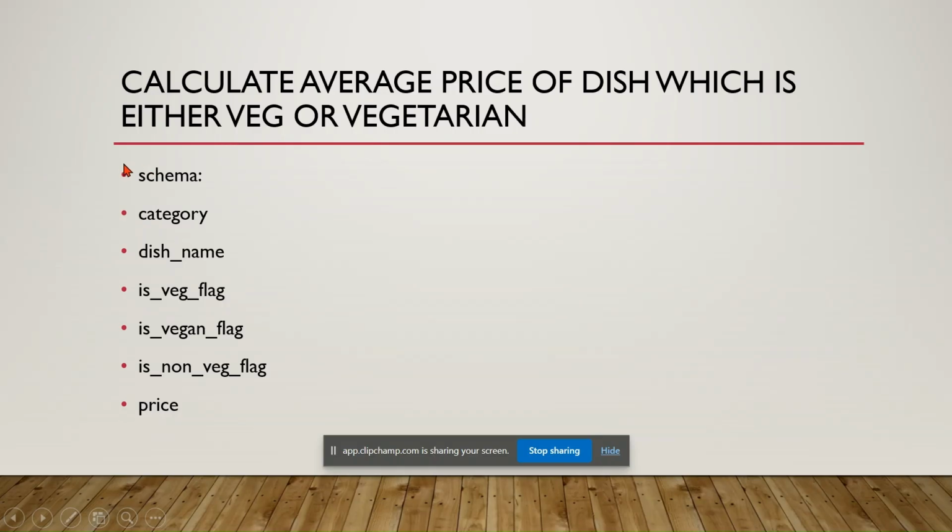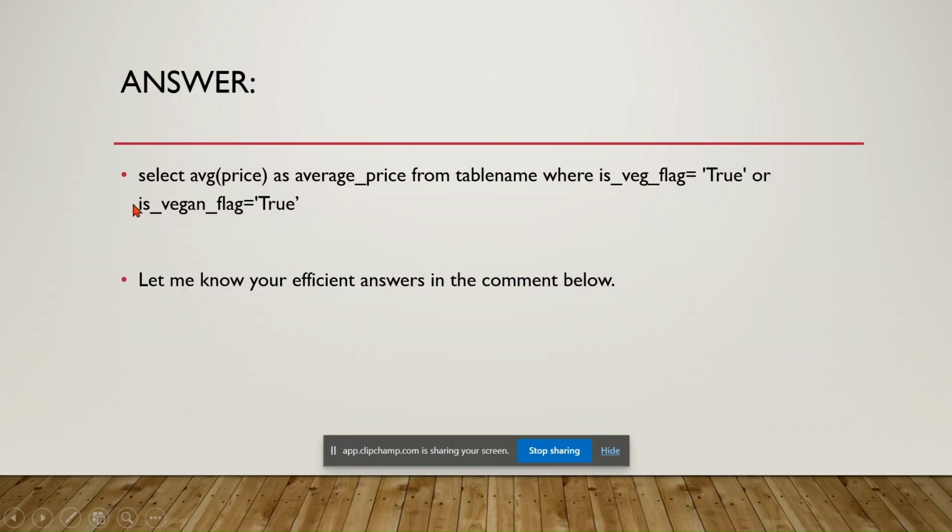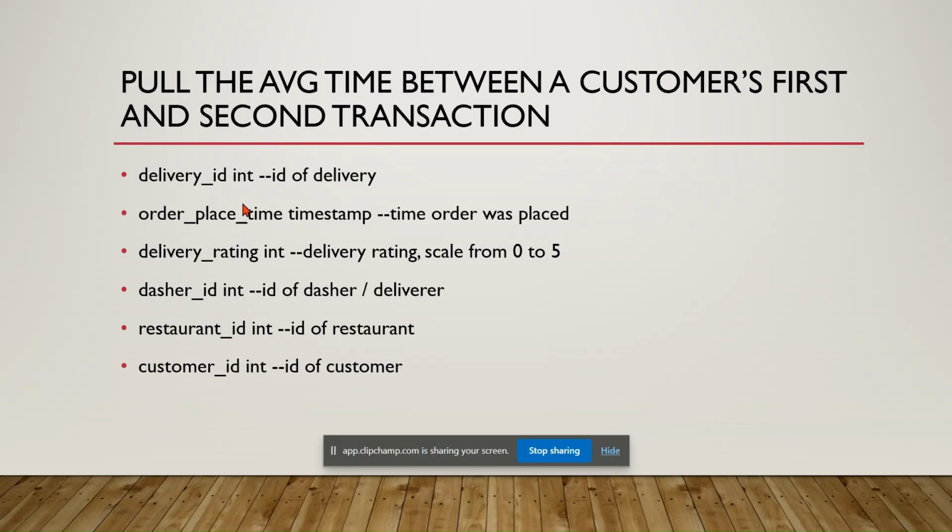I was provided with the columns in the schema, and I was asked to find the average price of the dish. So I gave my answer like this: the average price, where the vegan flag is true or the vegetarian flag is true. So this was my answer, and the next question was again from SQL.